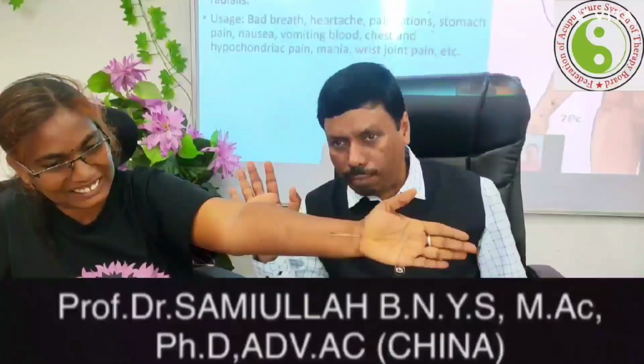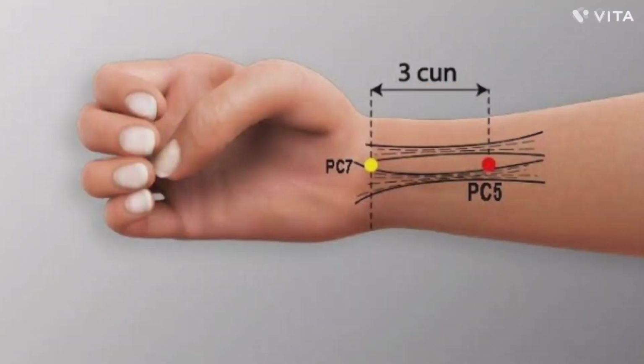The darling, that means in the opposite direction we just apply the needle, that would be good as a sedation for the pericardium, right? And being a sun point, it sedates the energy, and this point is known as an earth point. The pericardium 5 point is the metal point.